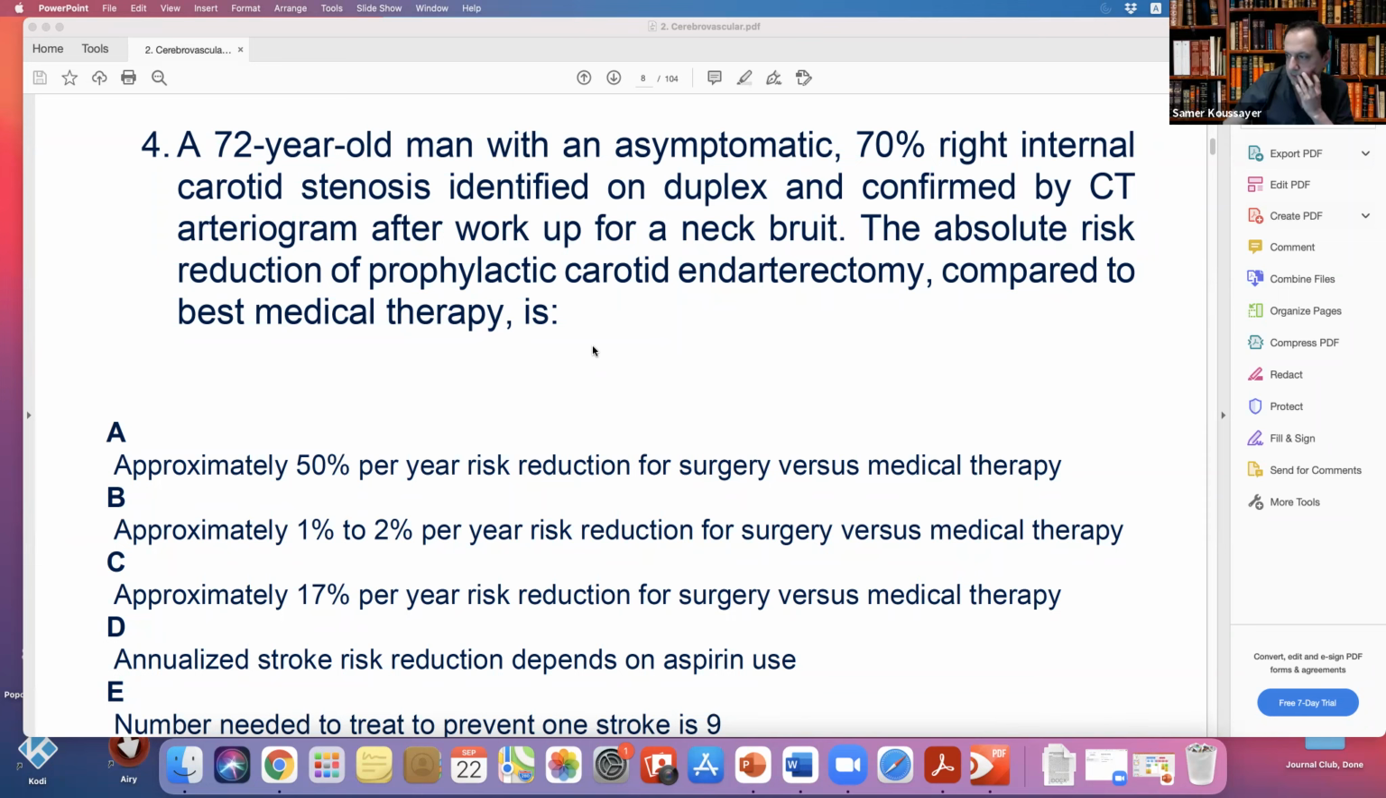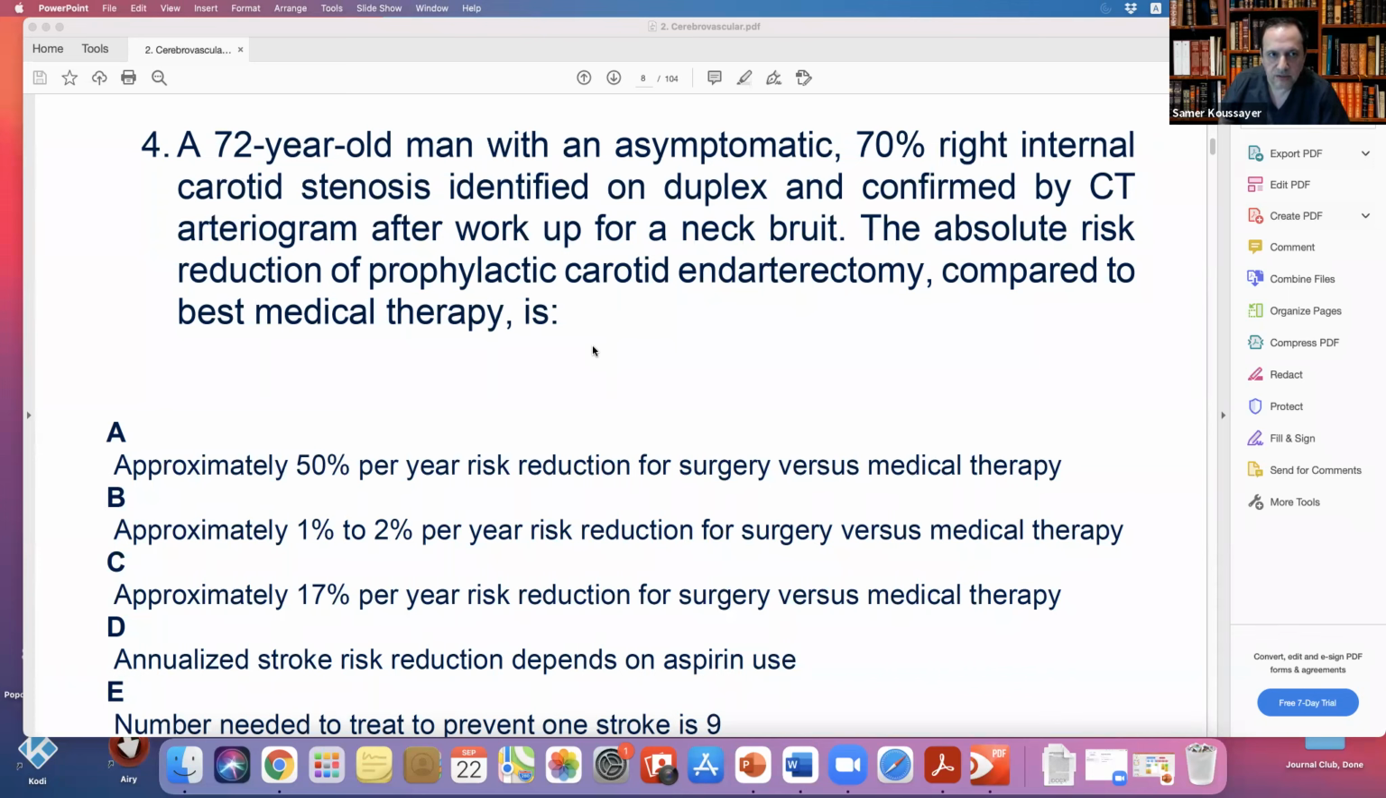A 72-year-old man with an asymptomatic 70% right internal carotid artery stenosis identified on duplex and confirmed by CT arteriogram after workup for neck bruit. The absolute risk reduction of prophylactic carotid endarterectomy compared to best medical therapy is... Okay, so we have a 72-year-old, again asymptomatic. You see, all the questions are about asymptomatic, 70% stenosis found incidentally.